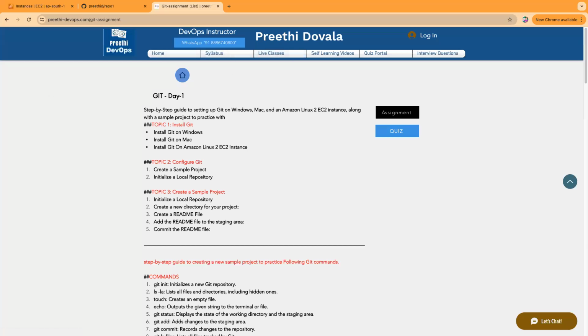Preethi, I have one question about rebase. I was just practicing rebase yesterday, and I followed the same method that you showed us. I had only one doubt: if you use rebase, Git rebase master, it arranges all the commit IDs in a linear order.